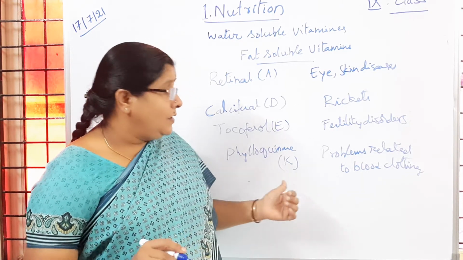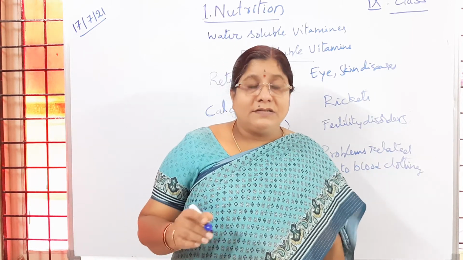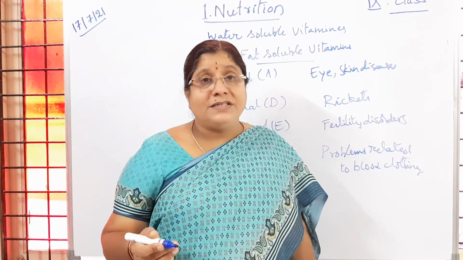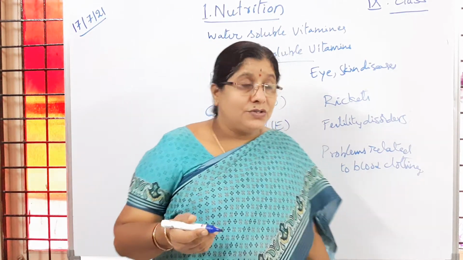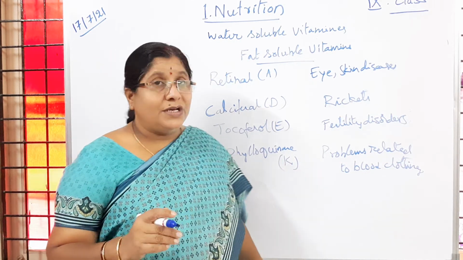And this phylloquinone and delay in blood clotting is a blood related disease. Is it clear to children? Sometimes when we are doing cousin marriages or blood related marriages, we don't know whether vitamin K is there or not. So then also it will be a problem. Is it clear to you?